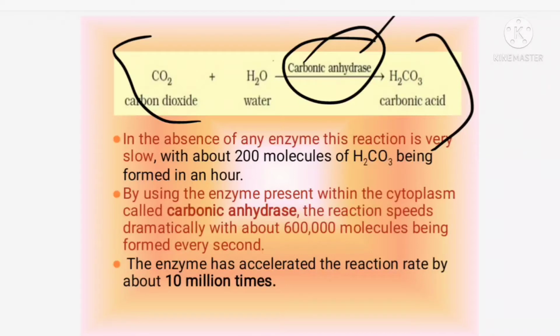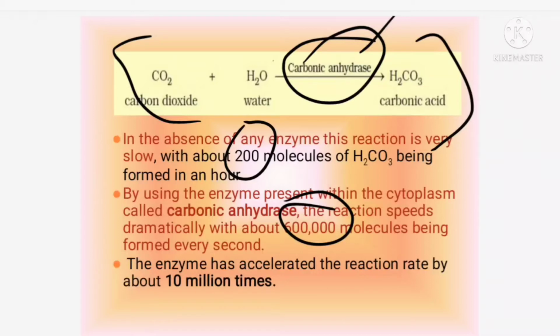But with the enzyme carbonic anhydrase present within the cytoplasm, the reaction rate dramatically increases and becomes very fast. Instead of 200, you get 600,000 molecules of carbonic acid.